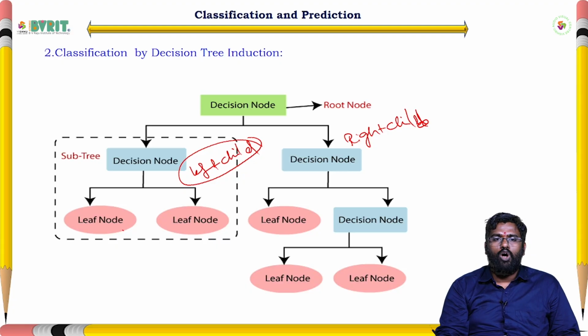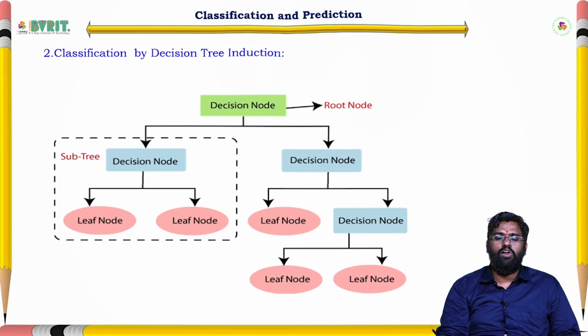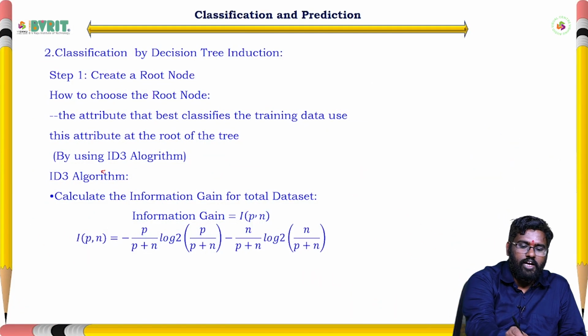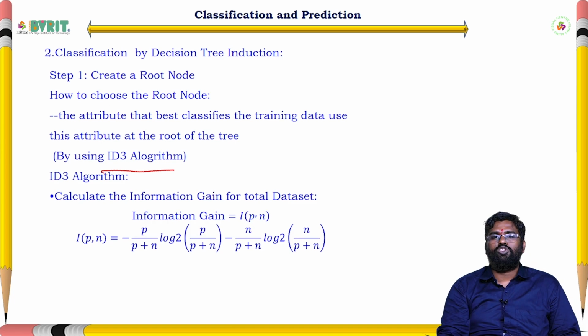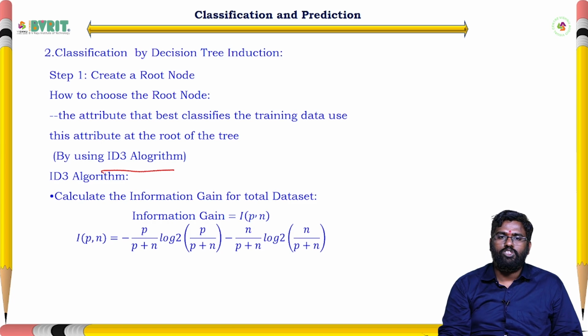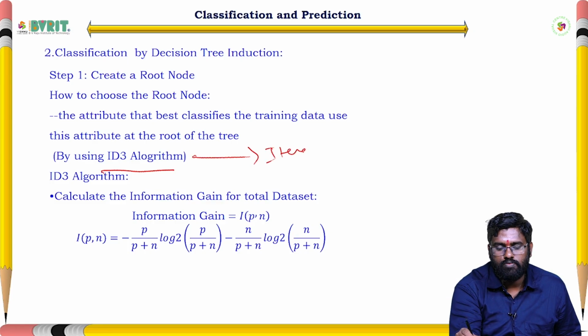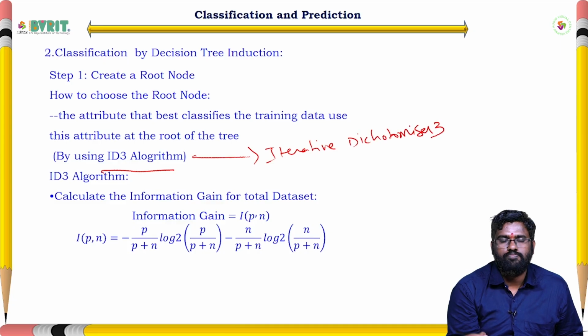If we have to build the decision tree, which algorithm do we use? We have one algorithm, that is the ID3 algorithm. By using this ID3 algorithm, we create the decision trees using the classification concept. The full form of ID3 is Iterative Dichotomizer 3.